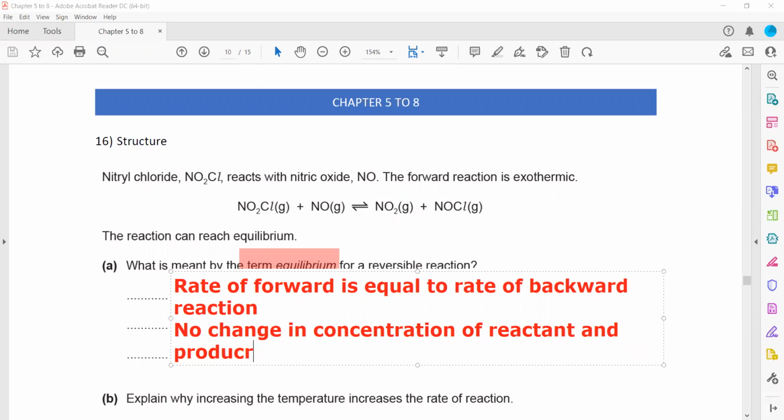So that state is known as the equilibrium.